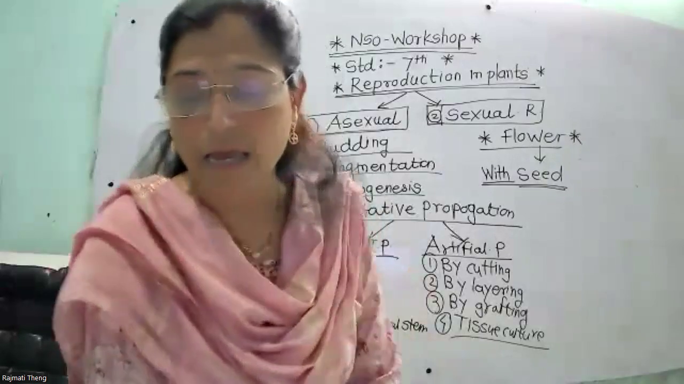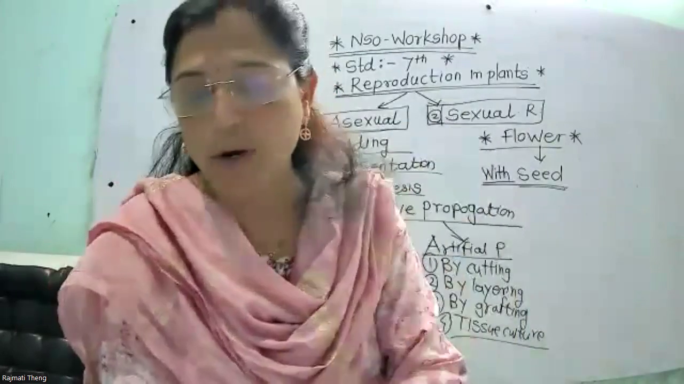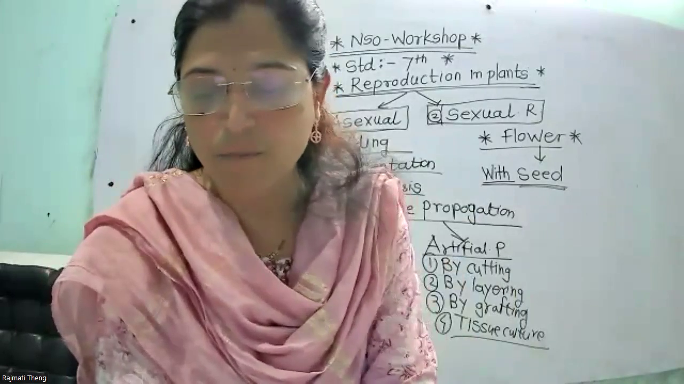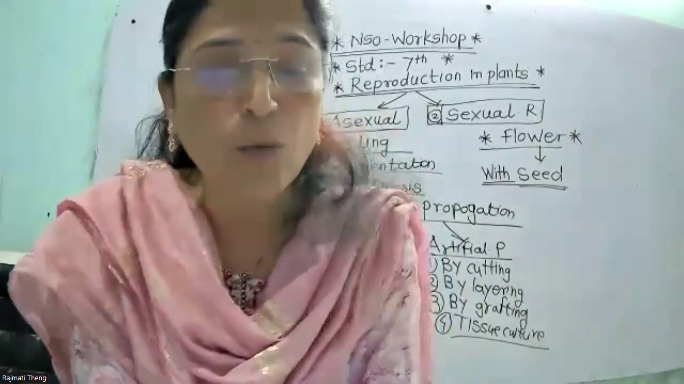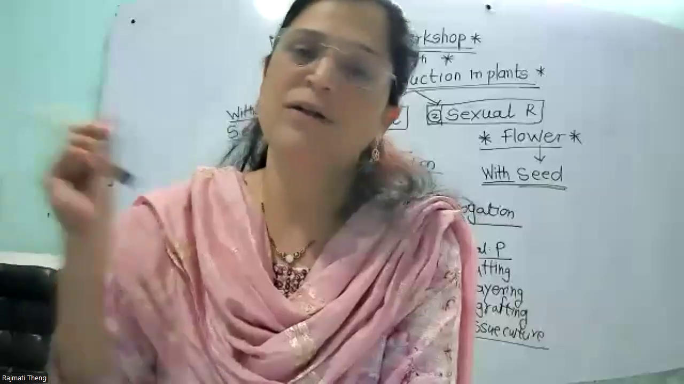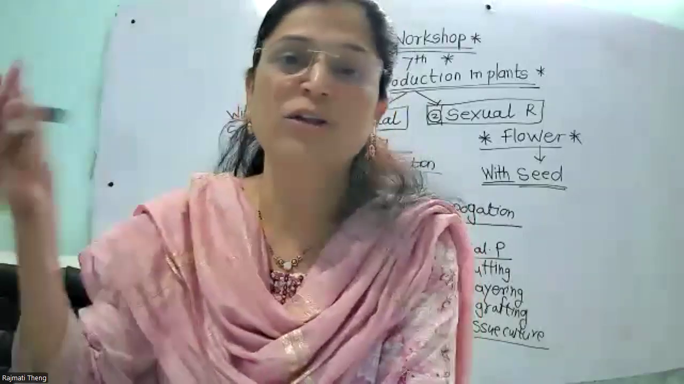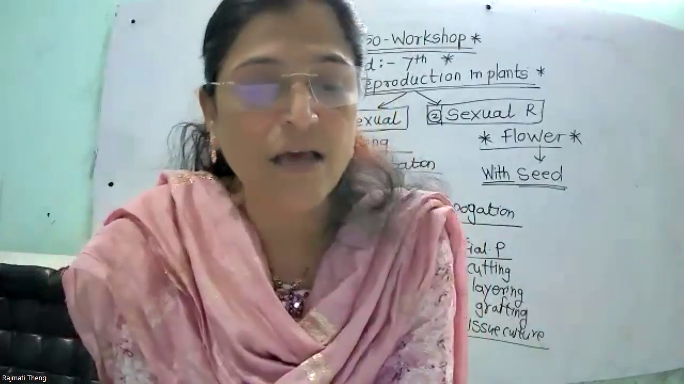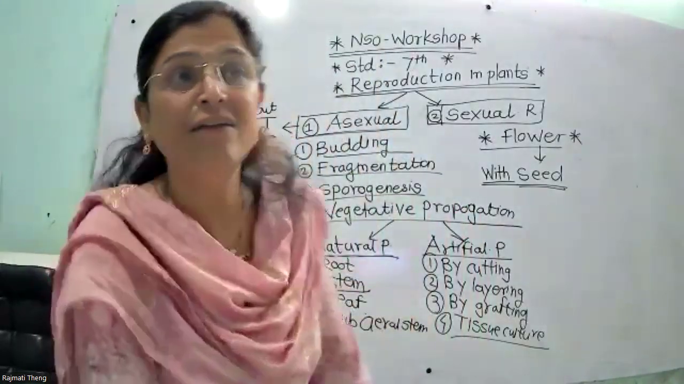Now second method, by layering. In this method, a young branch of the plant is bent toward the ground and covered with moist soil. After some time, roots develop from the covered part. The branch is then cut and grows into a new plant. So we bend the stem of the original plant, add soil over it, then the new plant is cut and grows in a new place. Examples are jasmine, grapevine, cherry, strawberry, developed by the method of layering.